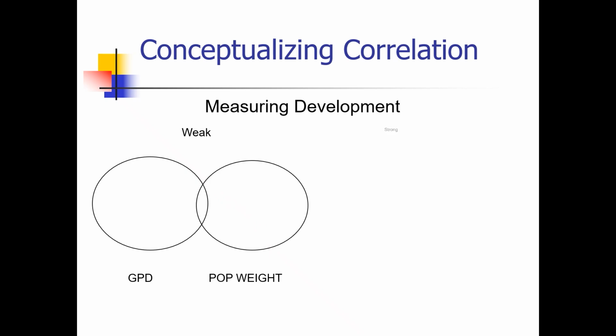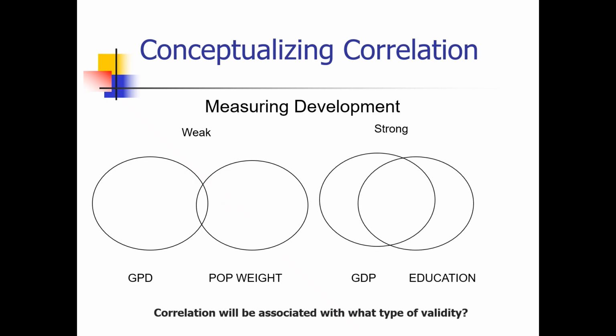Okay, next, conceptualizing correlation, measuring weak and strong development. This is all about conceptualizing correlation. What is the correlation associated with, and what type of validity? For example, GDP and urban population, and then GDP and education.